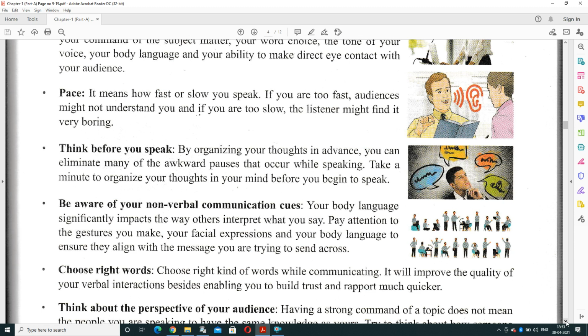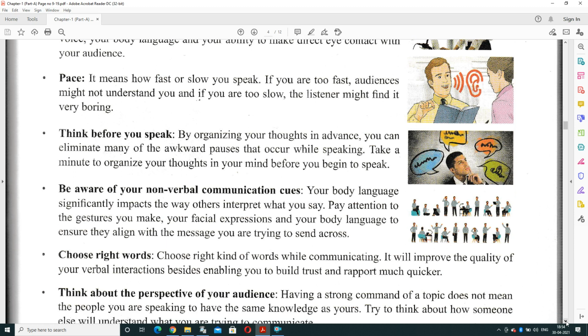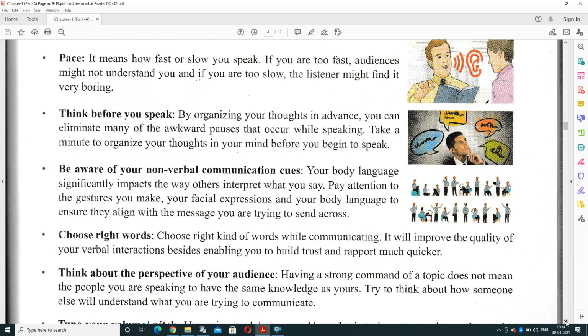Next is choose the right words. Always use the right kind of words while communicating. It will improve the quality of your communication or interaction between sender and receiver, and it will enable you to build trust and rapport much quicker.